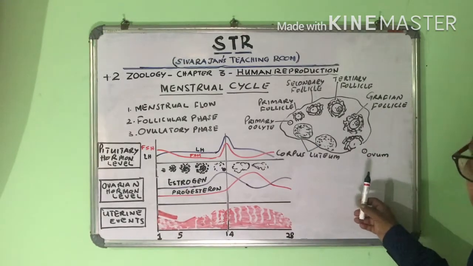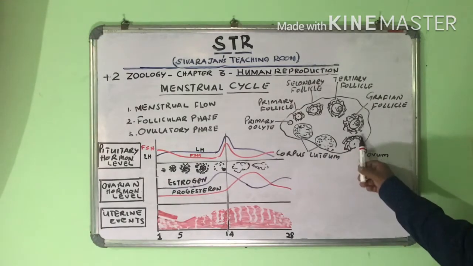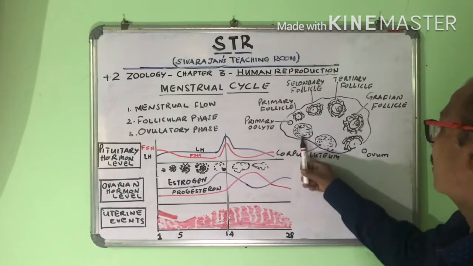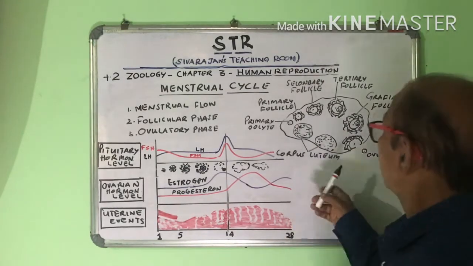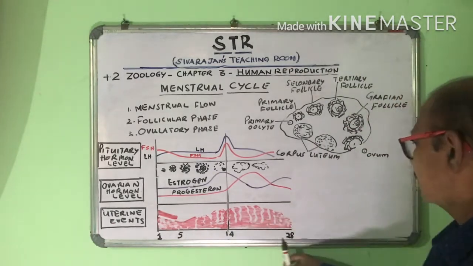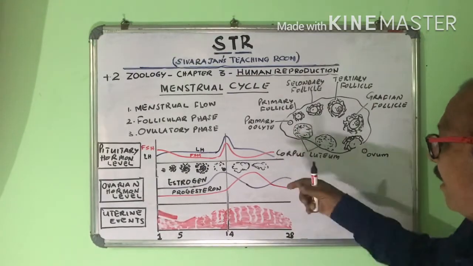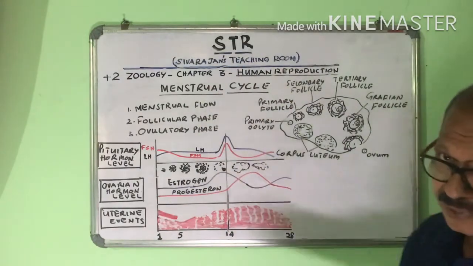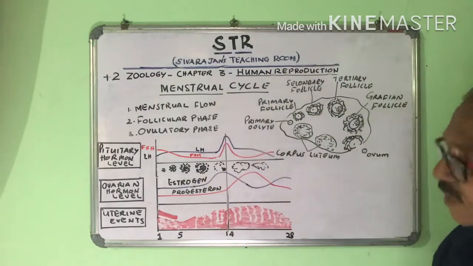That is called the ovulation. That is the ovulatory phase. And the Graafian follicle rejoins to become a new structure called corpus luteum. By this time it has attained 28 days. Then again, after that, the bleeding comes. That is, after 28 or 29 days, it is repeated. This is the menstrual cycle.